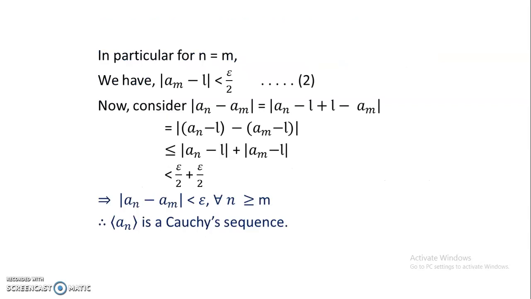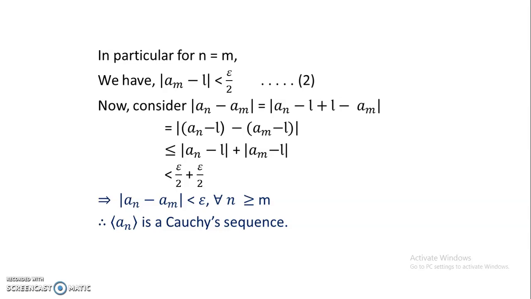You can choose n equal to m, so we have modulus of Am minus L less than epsilon by 2. We call it equation 2. Then we can consider the difference, the magnitude of An minus Am, that means modulus of An minus Am. Just add and subtract L here and group the terms like An minus L and Am minus L in that modulus.